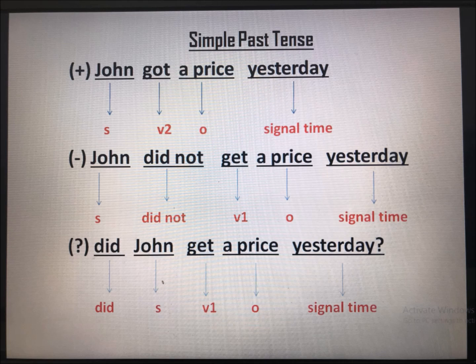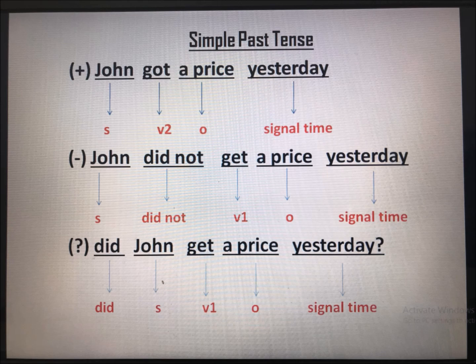So students, in the simple past tense, when you make a negative sentence, you have to use did before not. And when you want to make an interrogative sentence, you have to put did in front of the sentence.